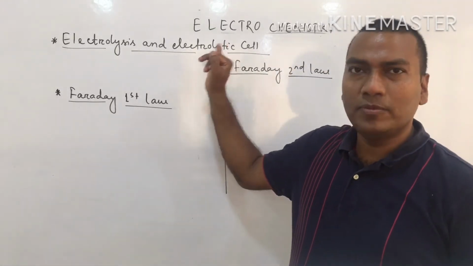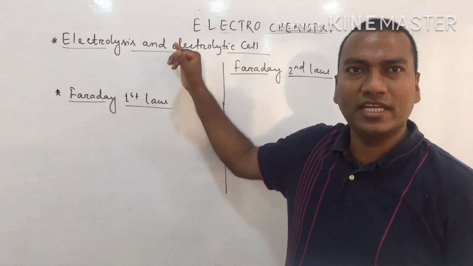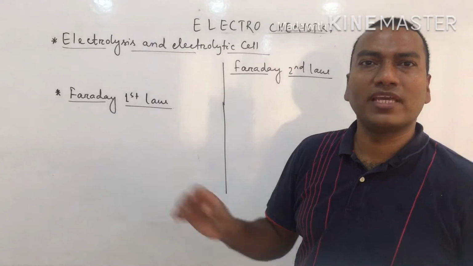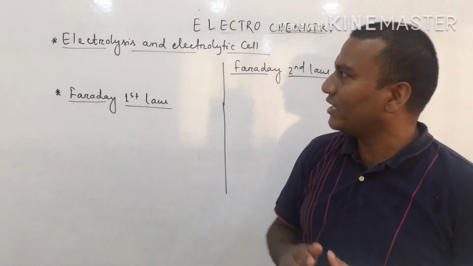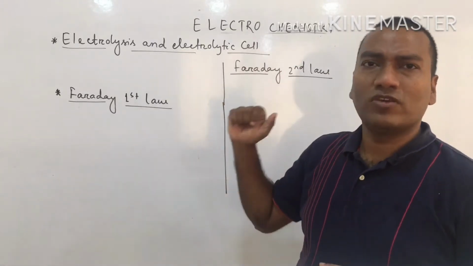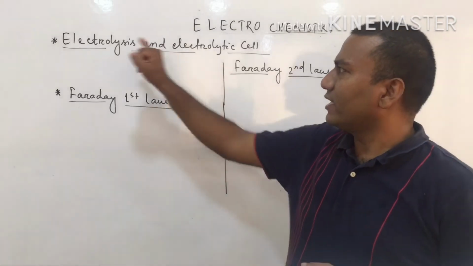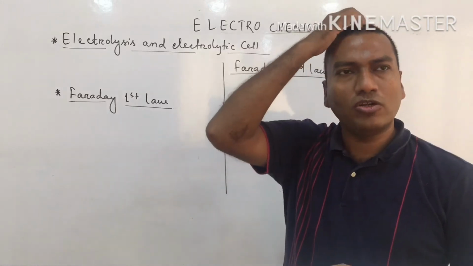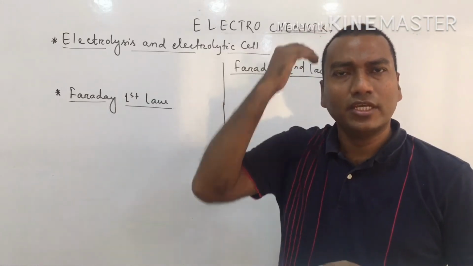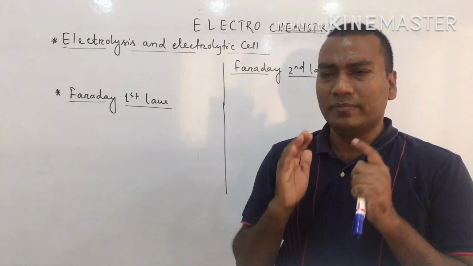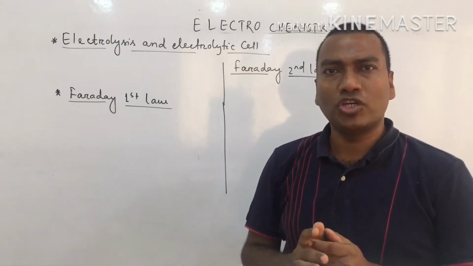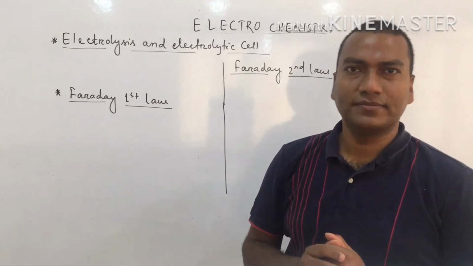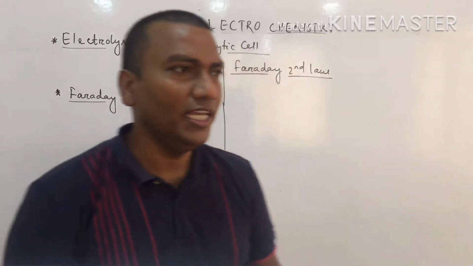But here, if you pass electric current, the reaction takes place, and if you do not pass it, that means if you switch it off, then no chemical reaction takes place. So that's why this is called an electrolytic cell. And in this cell, the concept of electrolysis comes. Electrolysis means breaking, or decomposition of chemical species by passing electric current. So this is the meaning of electrolysis.